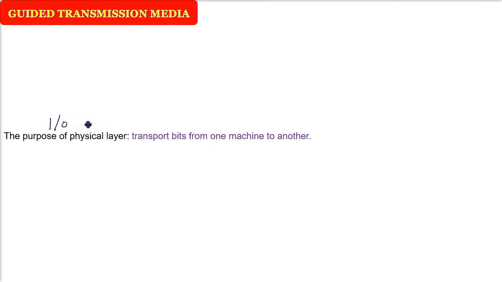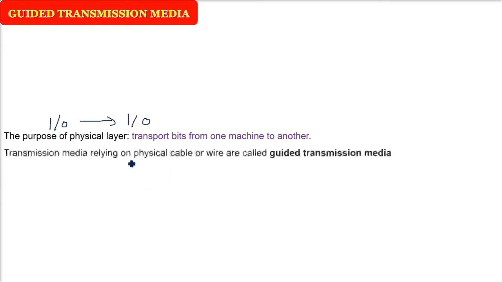Guided transmission media. So what is the purpose of the lowest layer? Physical layer. If 1 0 you are sending, it should go 1 0, that is bits. So transporting bits from one machine to another. So this transmission media or any channel relying on a proper physical cable or wire that you can touch, you can feel, are called guided transmission media.